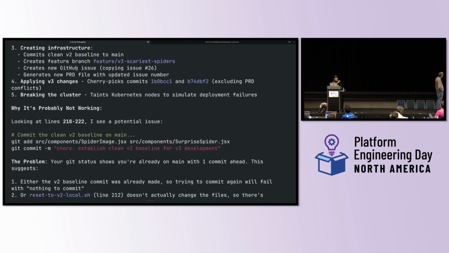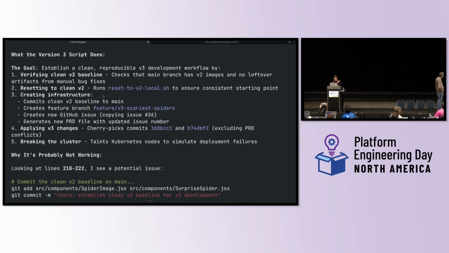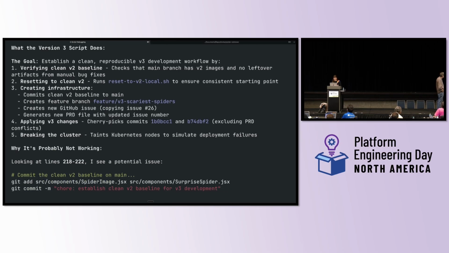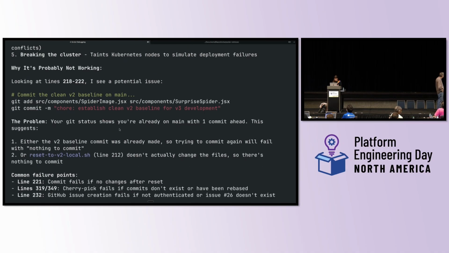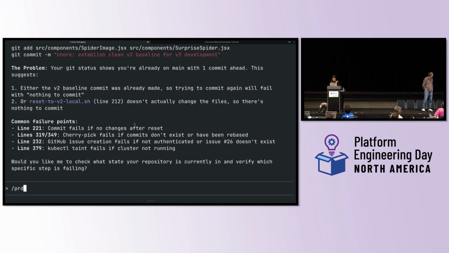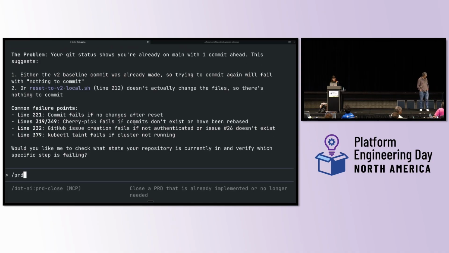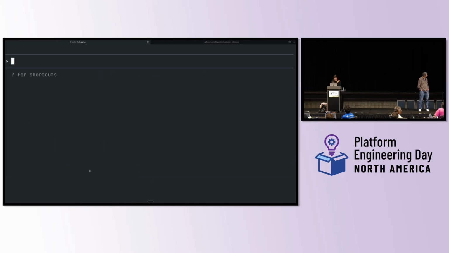So let's hear what the version 3 script does. We want a clean, reproducible V3 development workflow. And why it's probably not working is that those are on main, one with a commit ahead. Yes. Fix it. How about just fix it? I'm so spoiled, right?